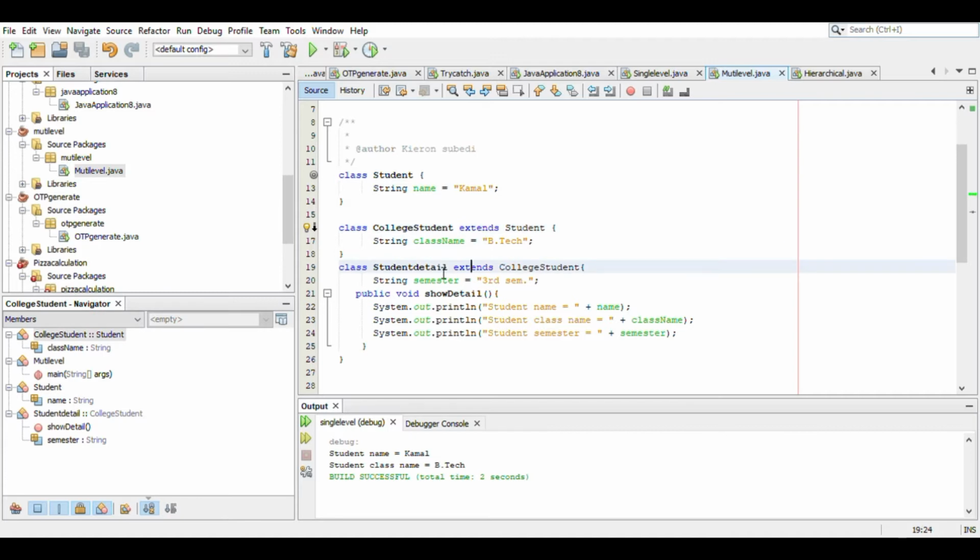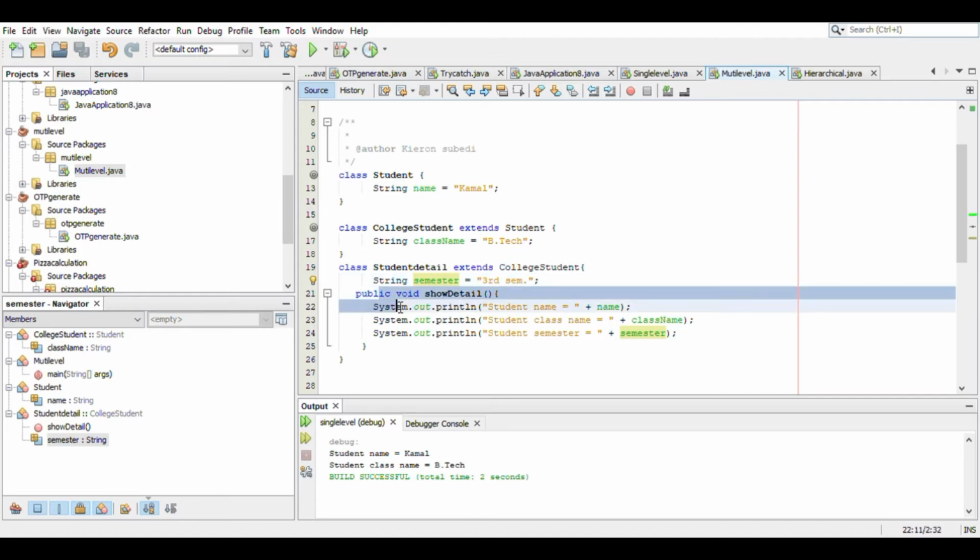Likewise we created the class student detail and inherited the data from student class. Means this class inherits the data from this class student class, and this class inherits the data from this class. That means this class will gonna inherit the data from both the classes. Now you can see that the string name is Kamal and the string class name is BTech, and we created the object over here. String semester is third semester in the class detail.